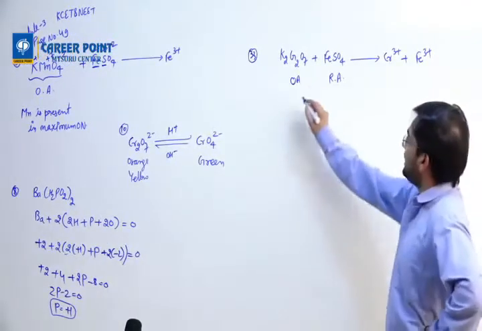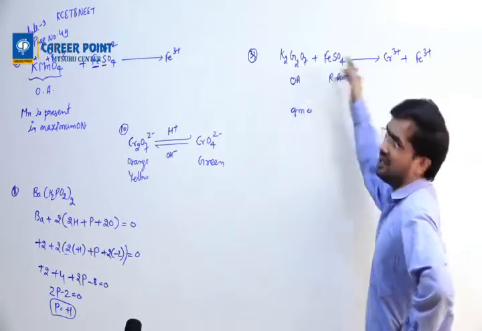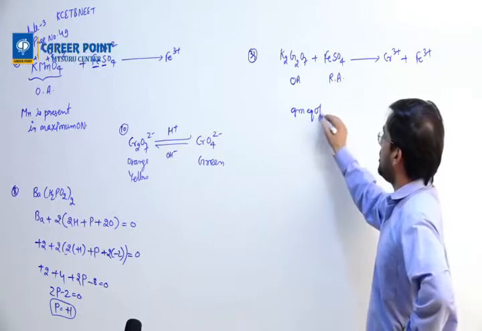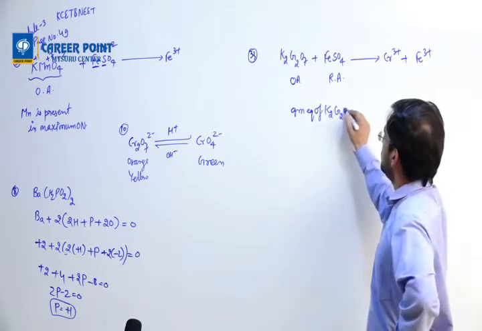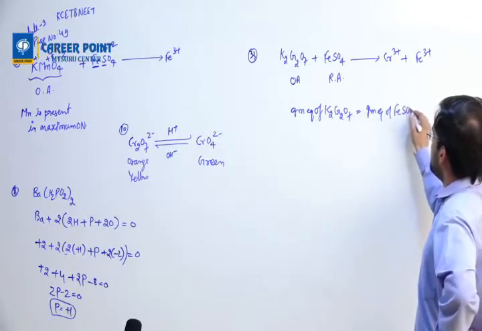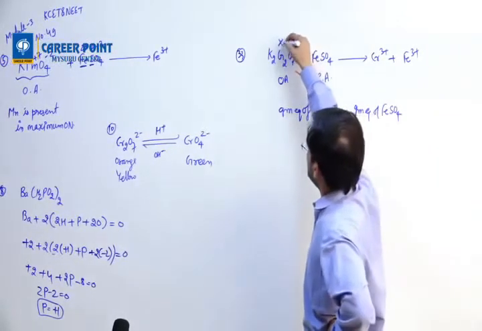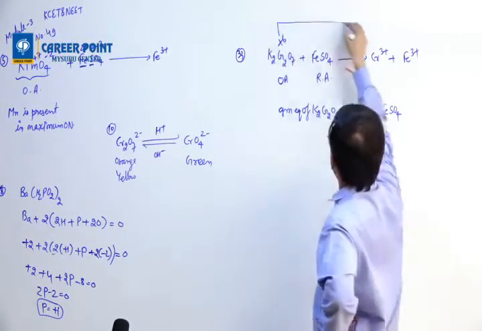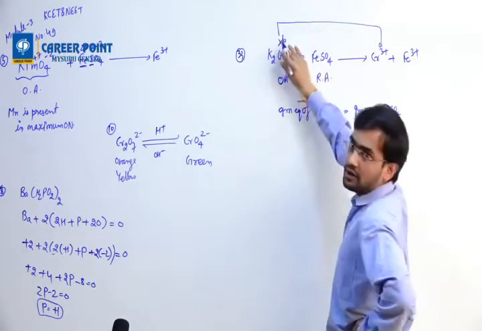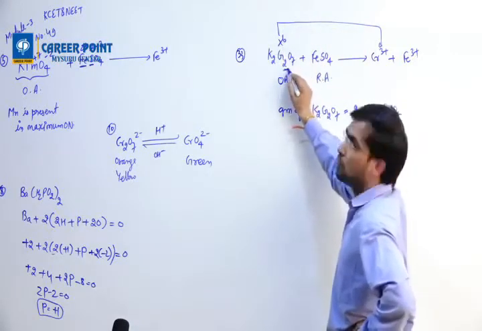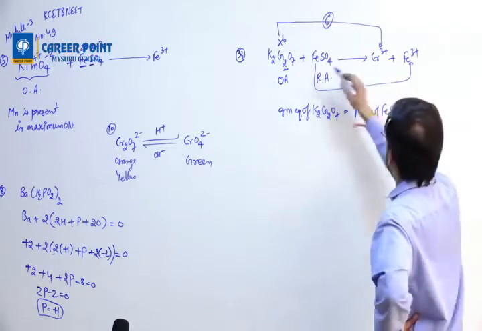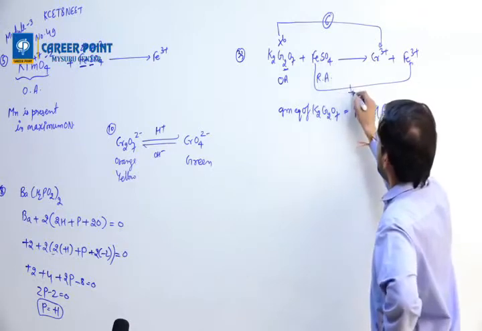Okay. Then what will I write? I don't have to balance it because I know the equivalence concept. Gram equivalent of K2Cr2O7 equals gram equivalent of FeSO4. Now if you look here, chromium goes from plus 6 to plus 3. For one chromium atom it changes by 3, but there are 2, so it changes by 6, and the n-factor is 6. Iron goes from plus 2 to plus 3, changing by 1, so its n-factor is 1.